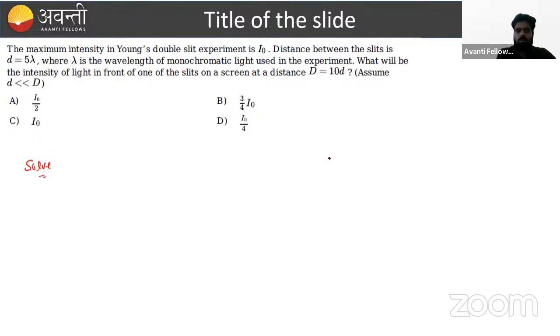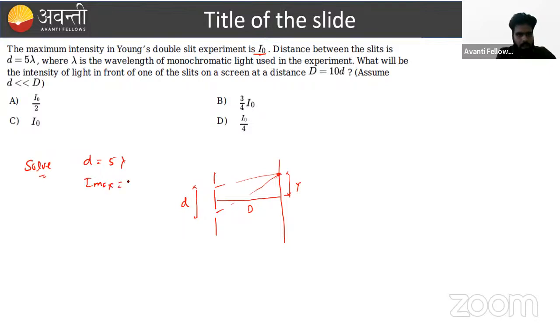When a question is asked from Young's double slit experiment, we just have to remember the diagram. This is the distance between the slit and the screen, capital D, and this is the distance y where the fringe is formed. This is our slit distance. Here it is saying that the maximum intensity is I naught, and small d is given as 5 lambda.